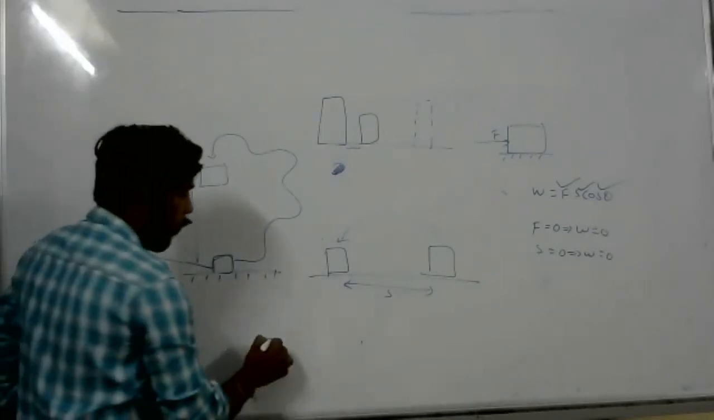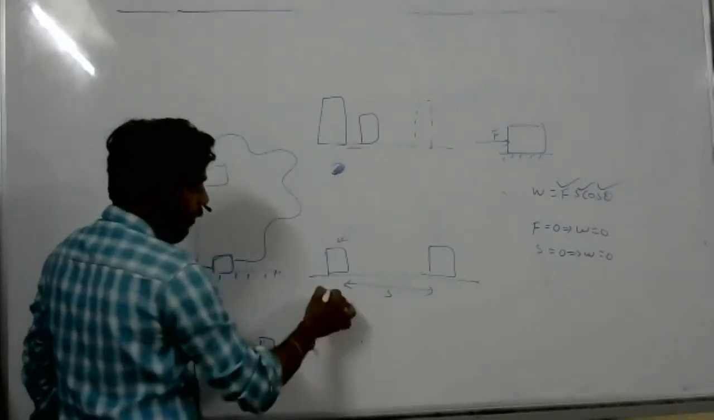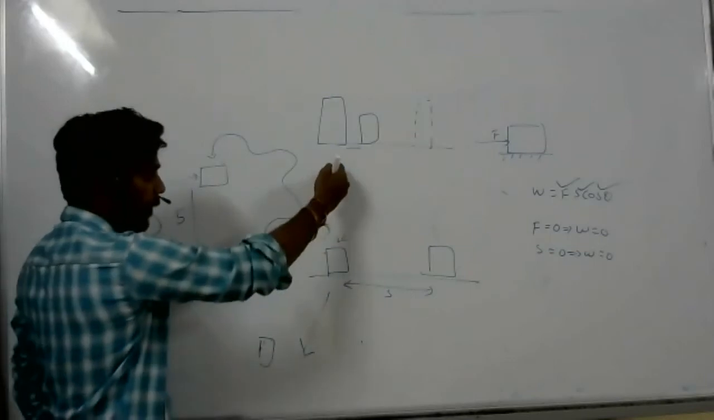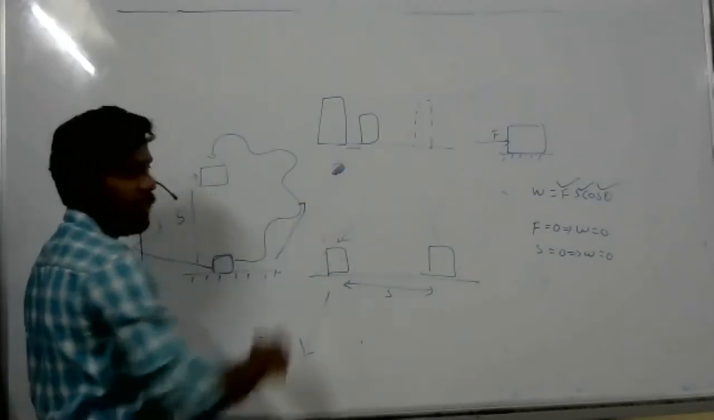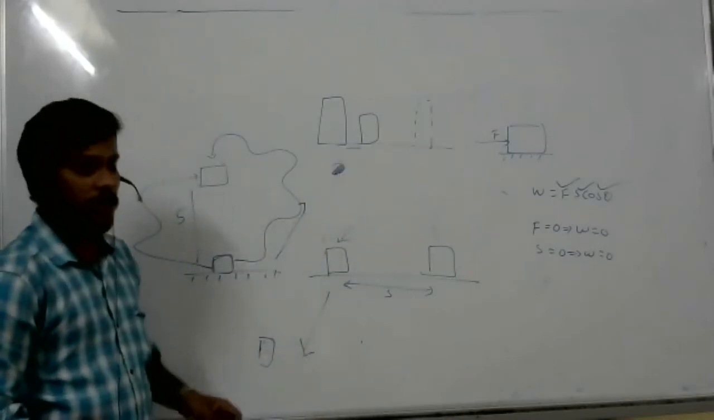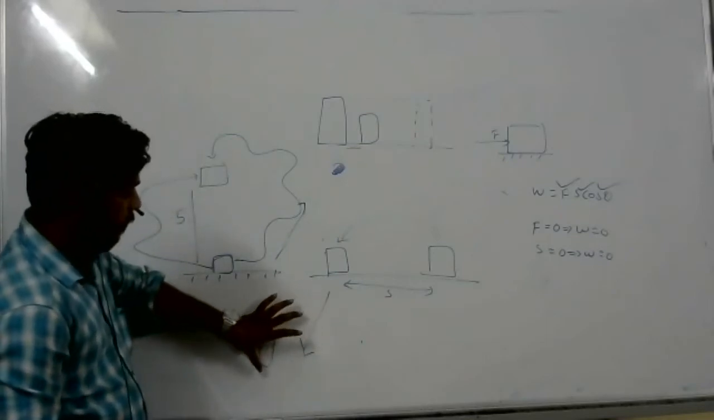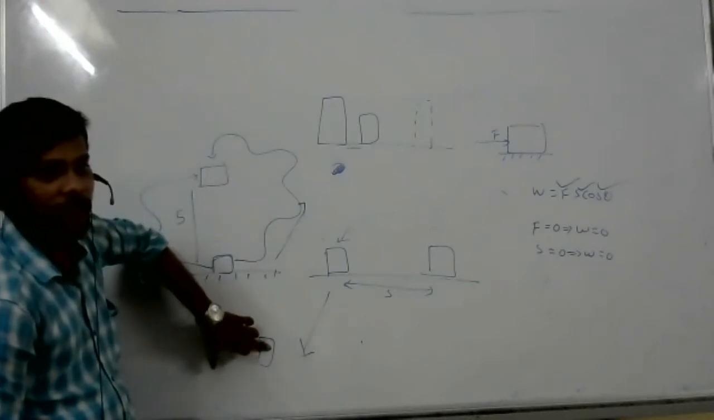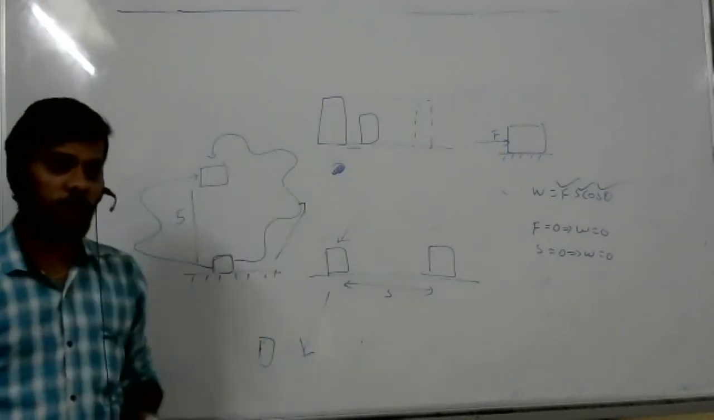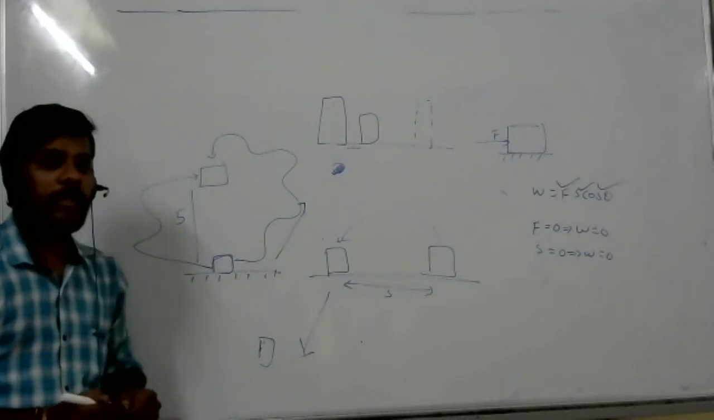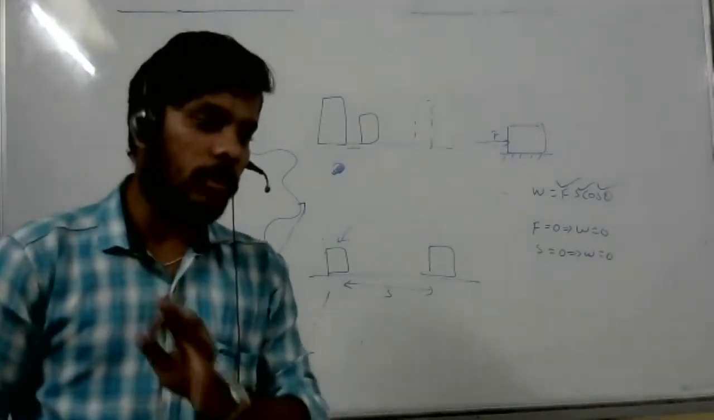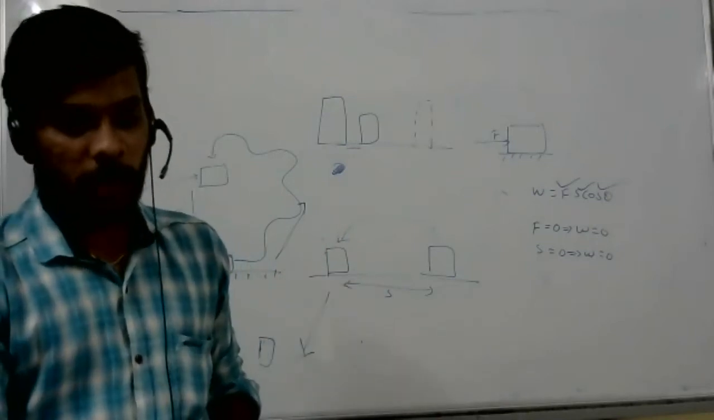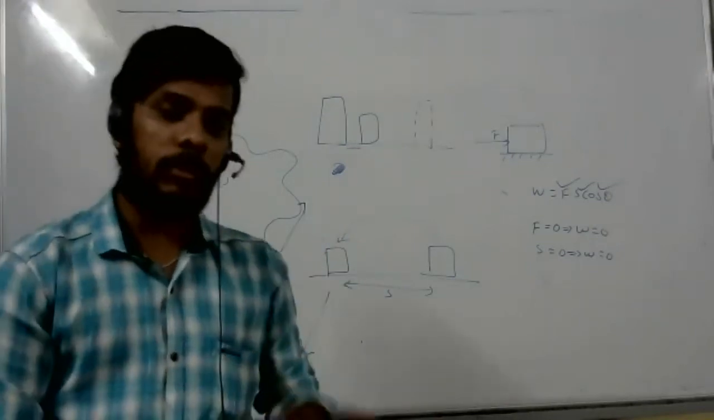When you are placing this body from here to here, the frictional force will act in this direction. When you are placing the body back from here to here, the frictional force acts in the opposite direction. So force and displacement are in that direction each time. That is called a non-conservative force. Due to non-conservative forces, the round trip work is not zero.